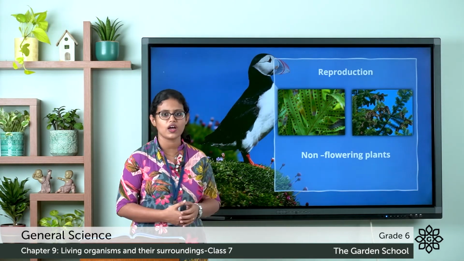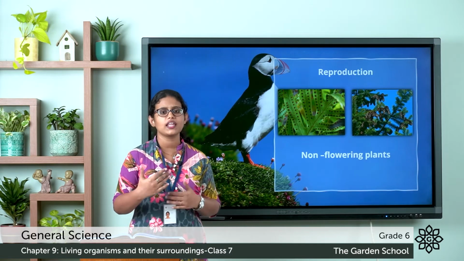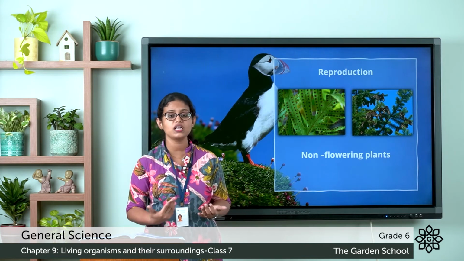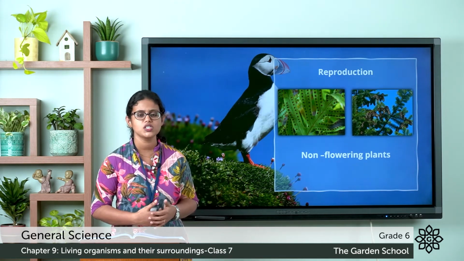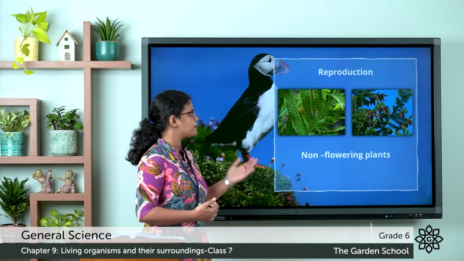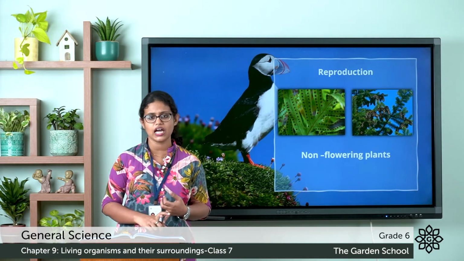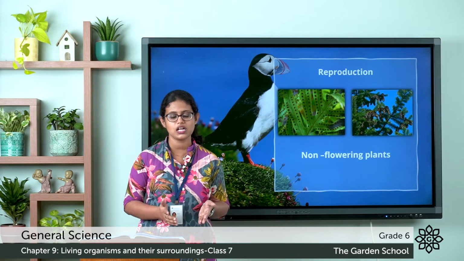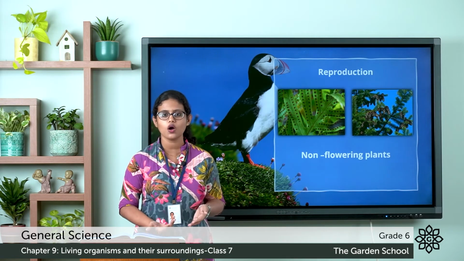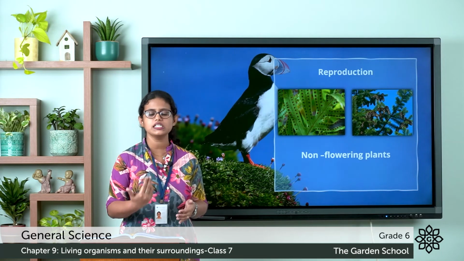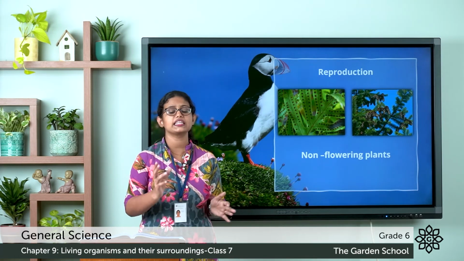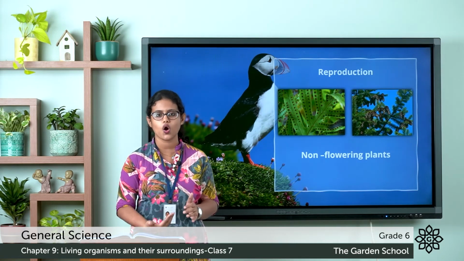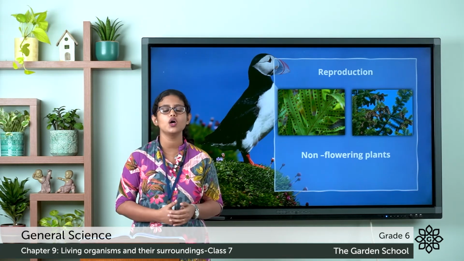And what about non-flowering plants? There are plants that bear flowers, and there are even plants that do not bear flowers. So how do they reproduce? For example, plants like pines and cedars are non-flowering plants, which means they do not bear flowers. But they produce cones with seeds, and these seeds grow into a new plant. These plants are called coniferous plants because they bear cones with seeds that grow into new plants.